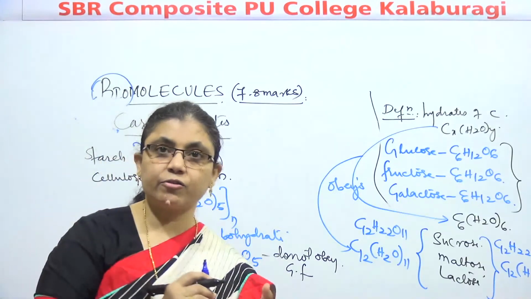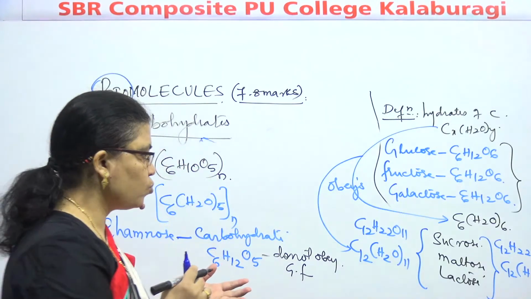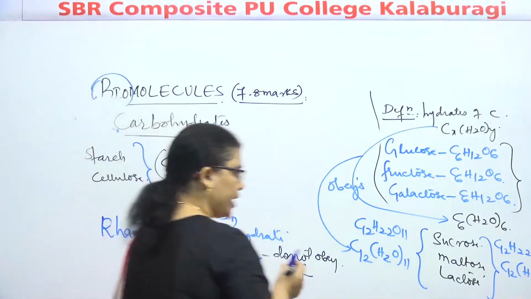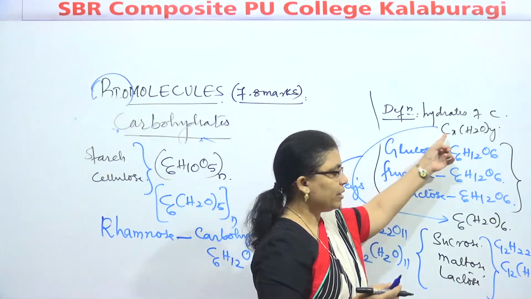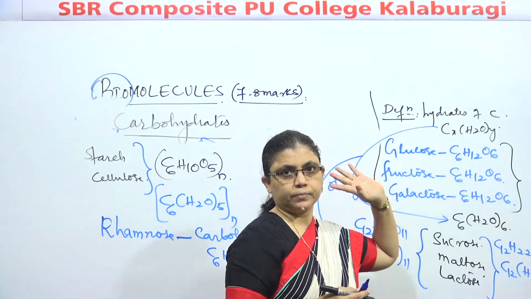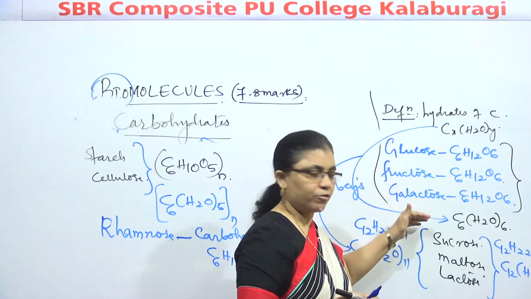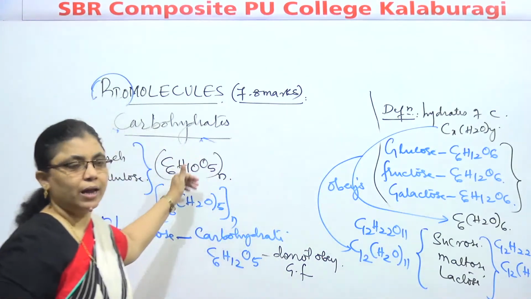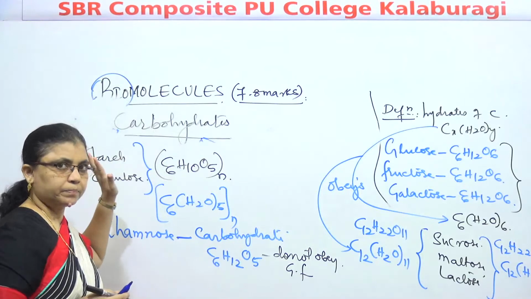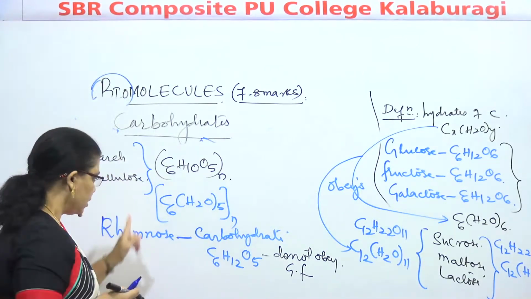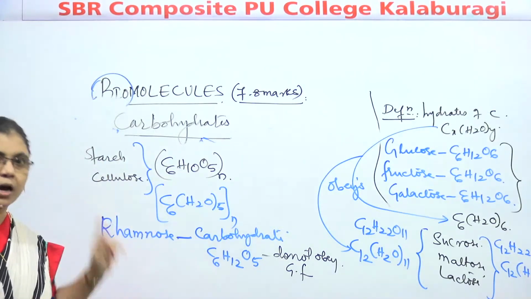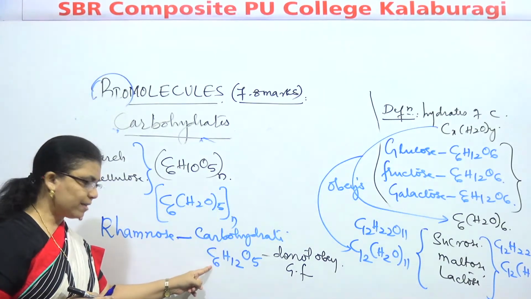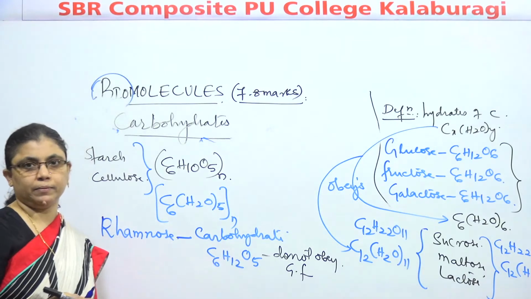Got my sentence? I'll repeat. Carbohydrates are hydrates of carbon, Cx(H2O)y. If they have carbohydrate character, they should obey this general formula, like the examples we have taken of monosaccharides, disaccharides and polysaccharides. Correct? Rhamnose is also a carbohydrate, with formula C6H12O5.